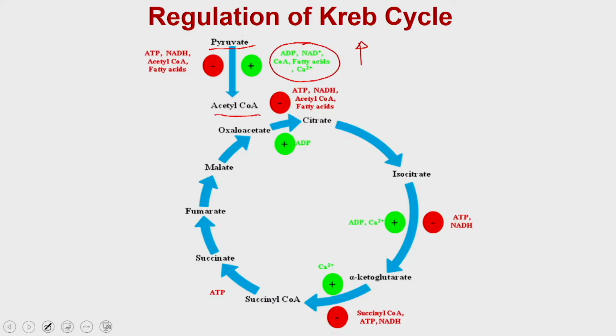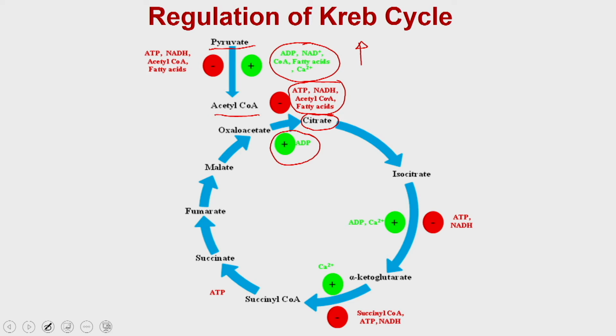Then the acetyl CoA will combine with the oxaloacetate to form the citrate. At this step also, the ADP, which signifies the loss of ATP or a low level of ATP in the cell, is going to enhance or activate these reactions. Whereas, if you have a large quantity of ATP, NADH, acetyl CoA, or fatty acid, that is going to inhibit these reactions.